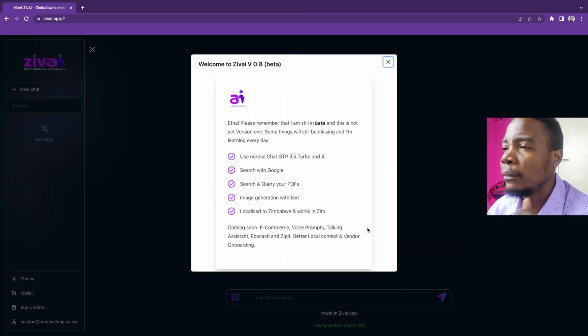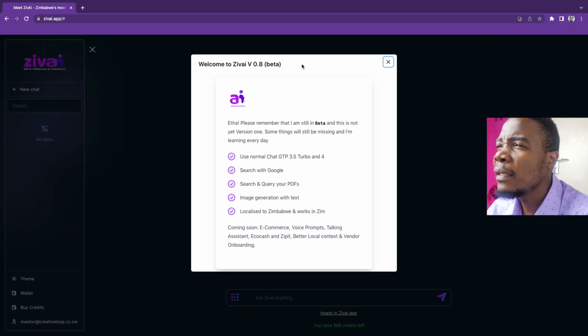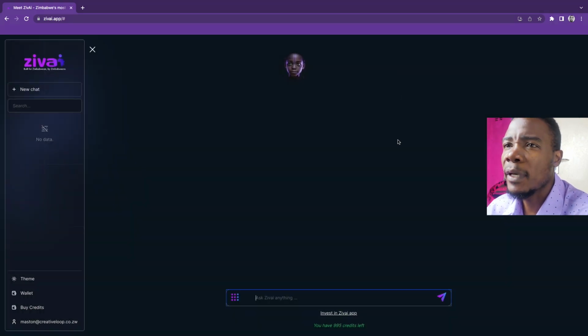All right, so now this is the screen that you're greeted with. Like I said, this is in beta mode so far, version 0.8. All right, now yes, so you're saying it: please remember that I'm still in beta and this is not your final version. This is what I'm getting. So let's see if we can remove this window and have a look at the ZIVAI app. This is their logo.